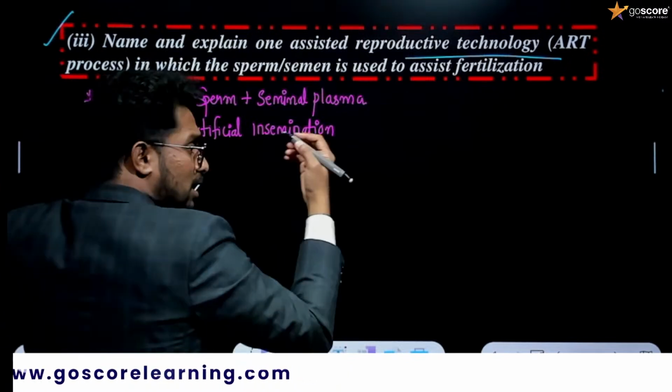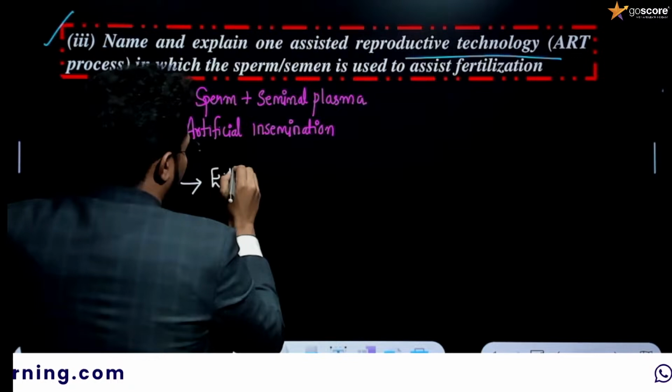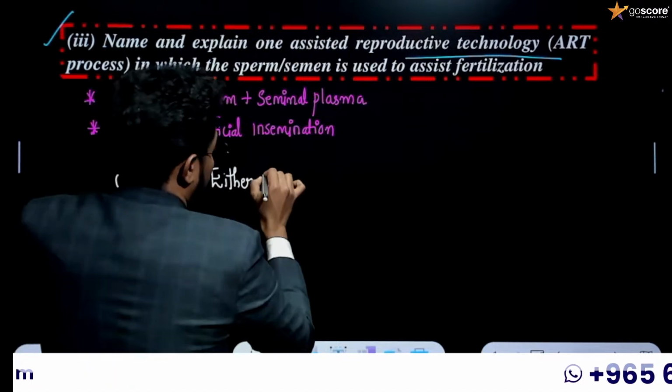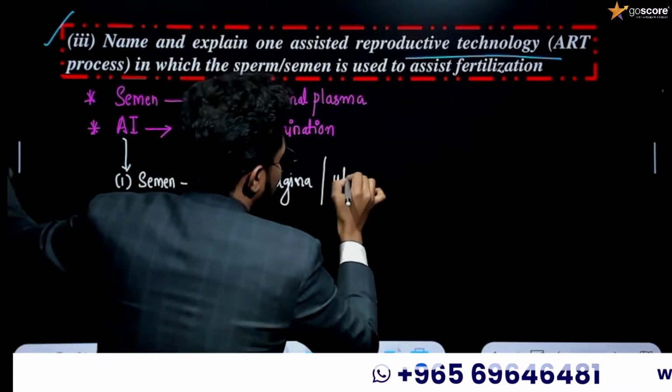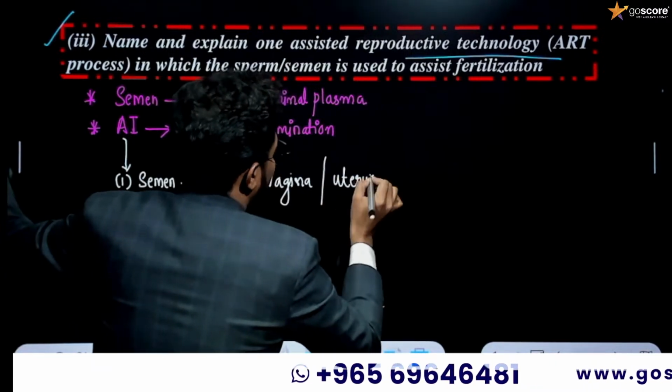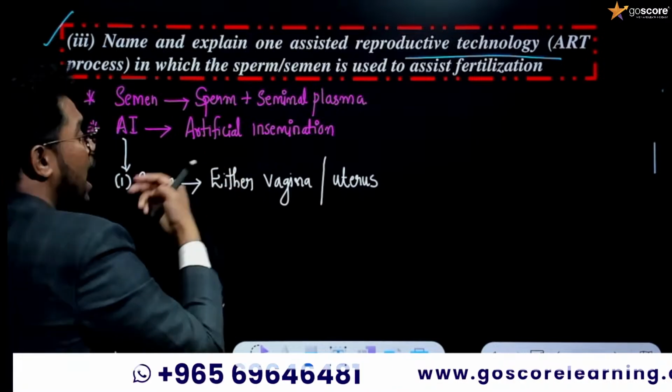After collection of semen, we can introduce it into the vagina itself, or we can introduce it into the uterus itself.